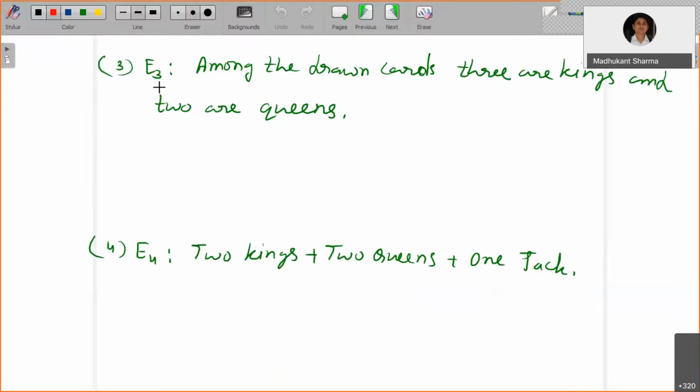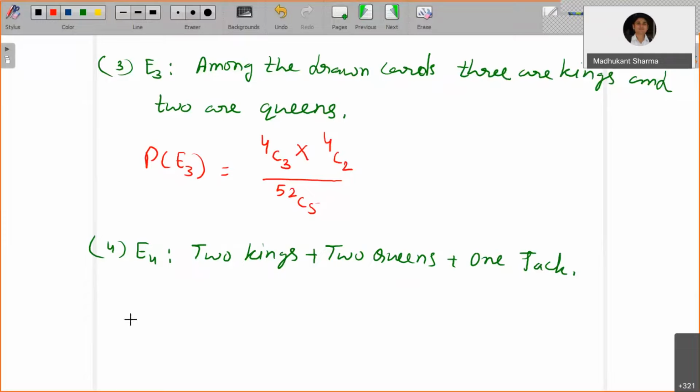Now the next is E3, the event that among the drawn cards, 3 are kings and 2 are queens. This is simple. Probability of E3 is equal to, again, the number of exhaustive cases is 52C5. There are 4 kings, so out of 4 you require 3, but this is a simultaneous task, so you are not stopping here. The remaining 2 are queens, so out of 4, 2 queens. Now apply the formula and find the final answer.